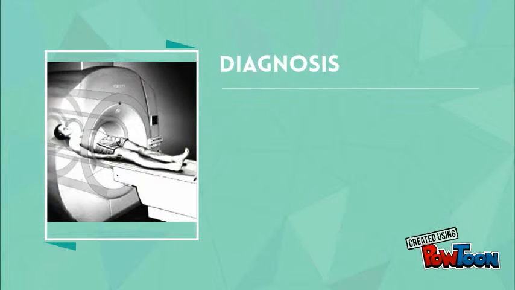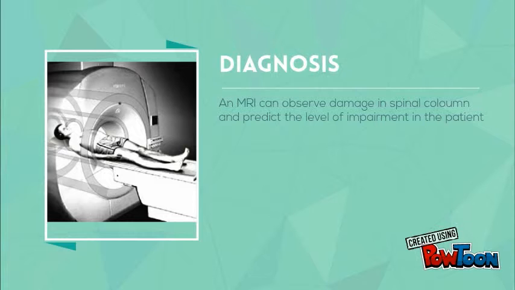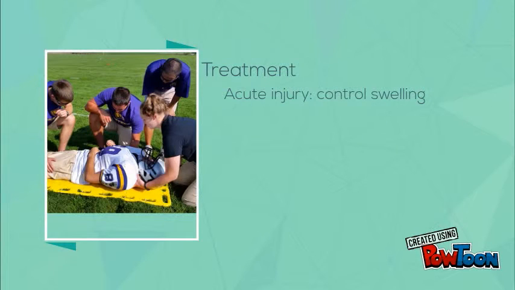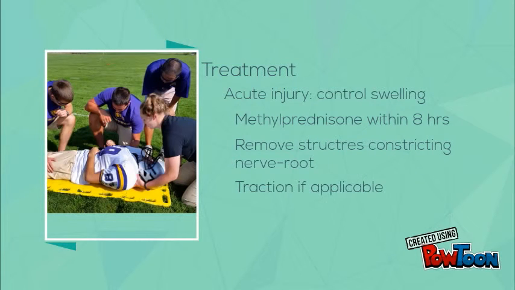After the acute management of a spinal cord injury, an MRI will be taken of the spine. This image will assess the level and amount of damage in the spinal cord, and also will be able to predict the amount of impairment in this patient. With an acute spinal injury, the primary goal is to reduce the amount of swelling within the spinal cord. Surgery may also be possible if there are any structures within the spinal cord causing damage.